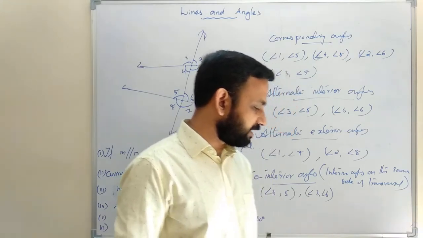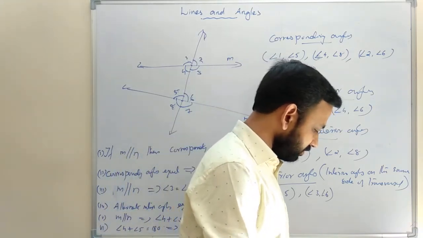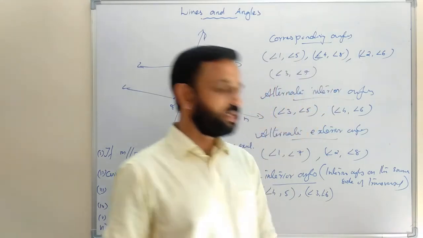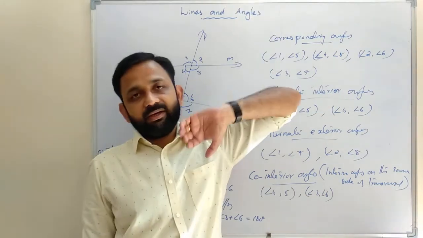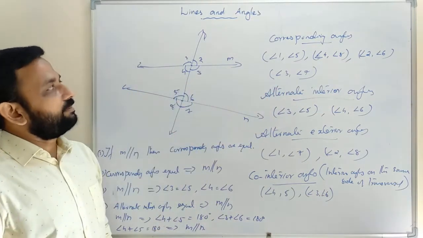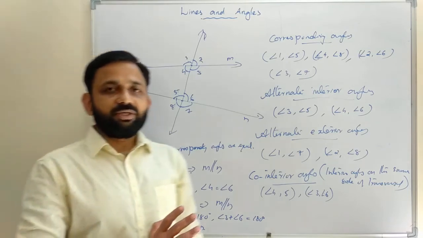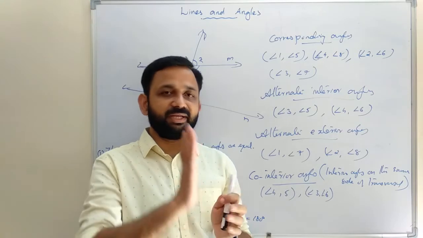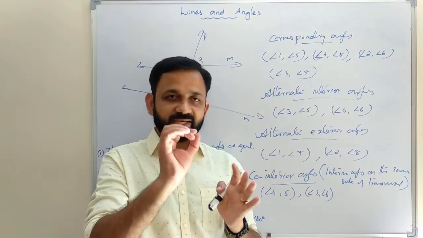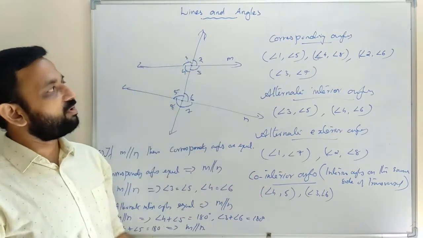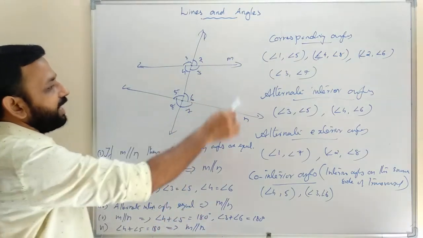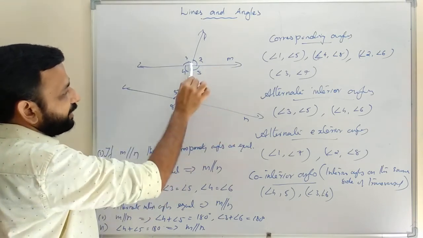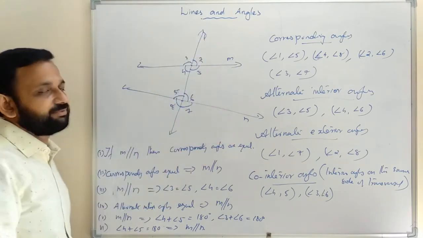axioms. So once again we will go through this. Transversal: if a line intersects two or more lines at different points, that is important. If a line intersects two or more lines at different points, then that line is called a transversal. So here M and N are two lines, and L intersects M and N at different points. So we can say that L is a transversal.